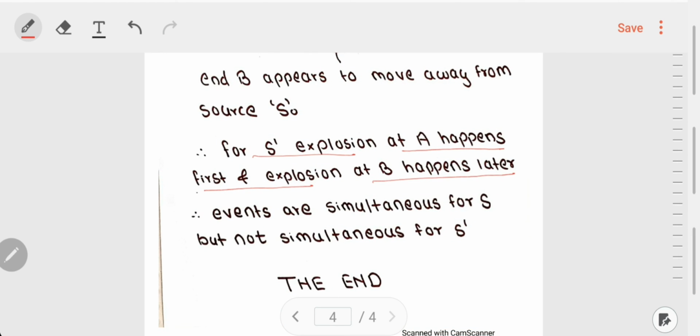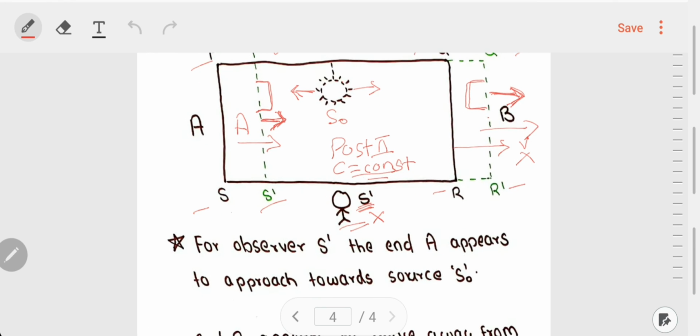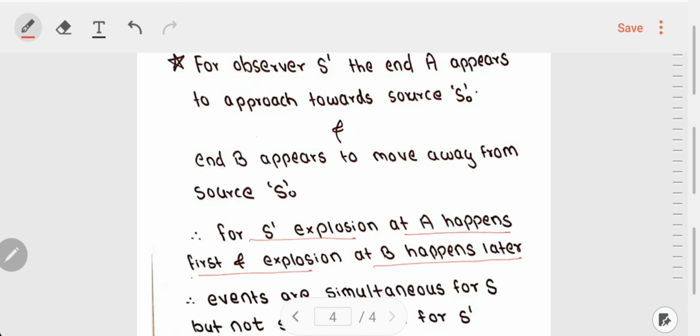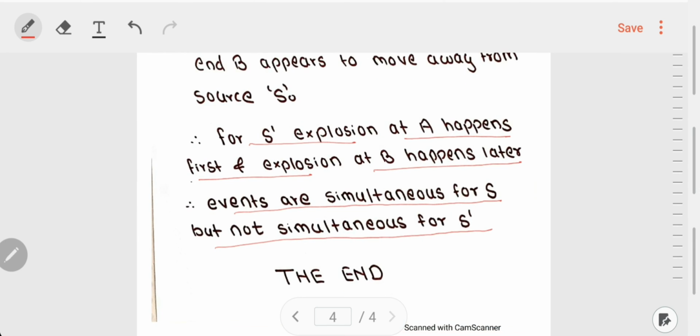Therefore, as we have seen over here, these two explosions 1 and 2 were simultaneous, that is they happened at the same time for S, but for S prime the explosion at A happened first and the explosion at B happened second, that is after A. Therefore, the events of explosion are simultaneous for S but not simultaneous for S prime, and thus simultaneity is a relative concept.